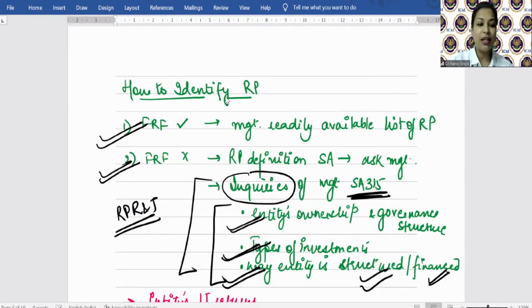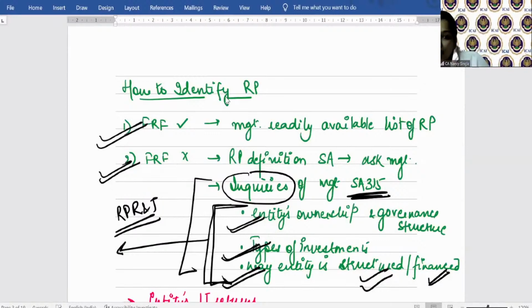Students, a quick test for all of you. Tell me, in which chapter have you studied these 3 points? Quickly, I need answers. In which chapter have you studied? The hint is, this is with respect to SA 315 only, and obtaining the knowledge of client business. Now tell me, if anyone of you remembers?